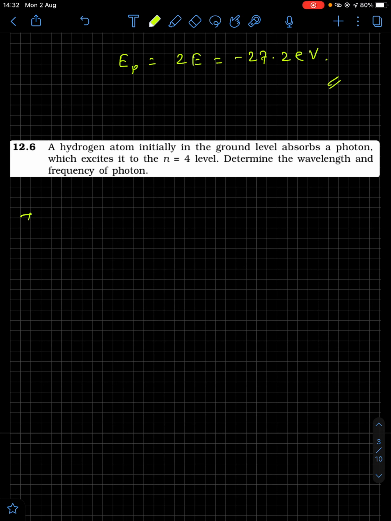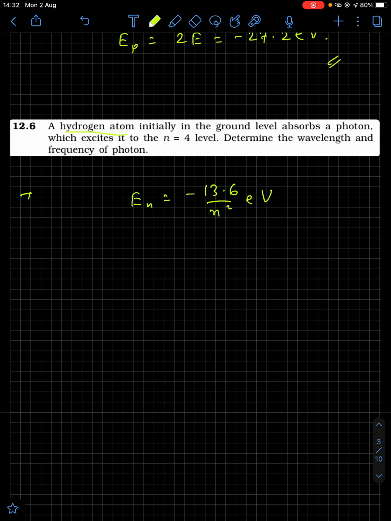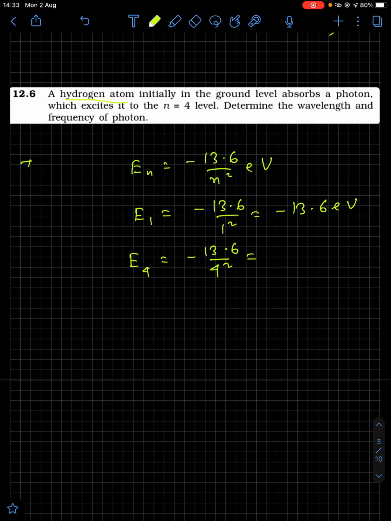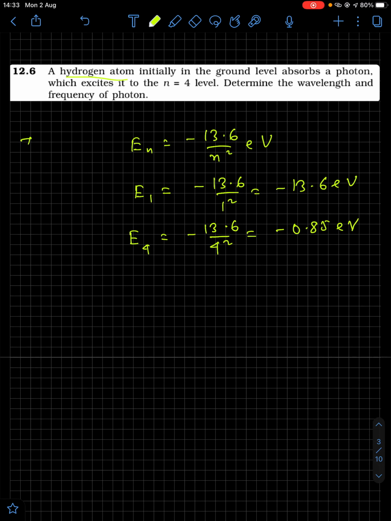So hydrogen atom, yes, so we have this energy relation as minus 13.6 divided by n square electron volt. Now from ground state the transition happened to n equal to 4. So E1 is minus 13.6 divided by 1 square, that is minus 13.6 electron volt, and for n equal to 4, E4 is minus 13.6 divided by 4 square, right? So 4 square is 16. If you do this calculation, you get minus 0.85 electron volt.